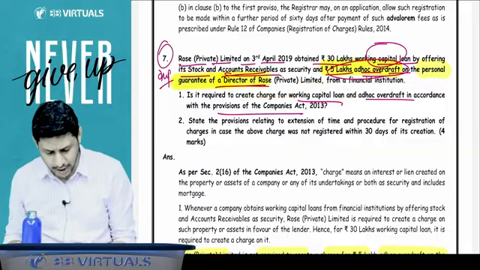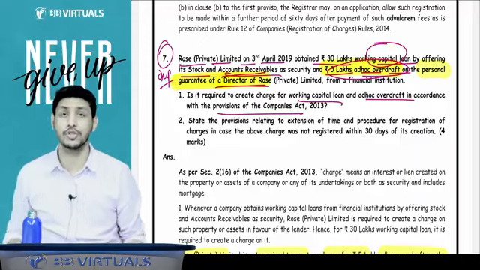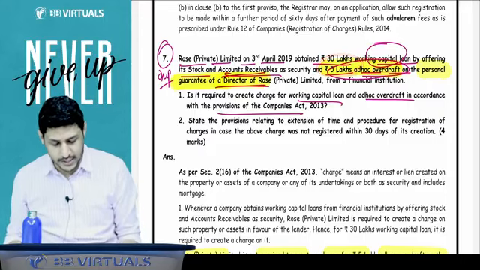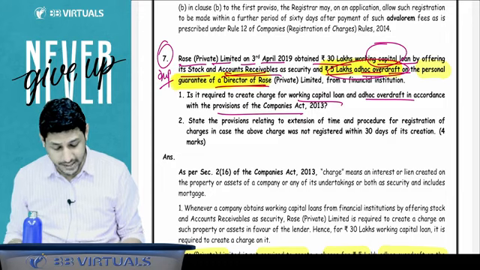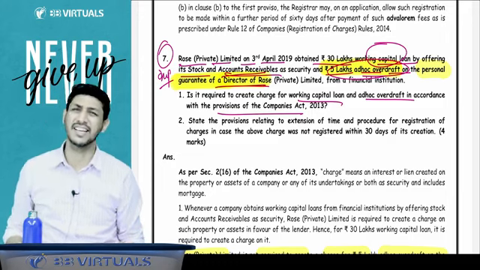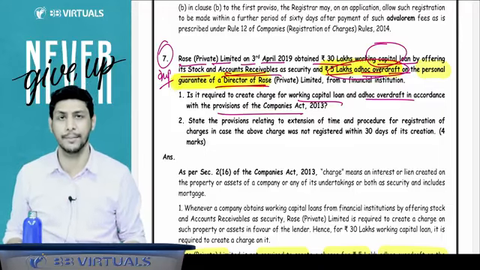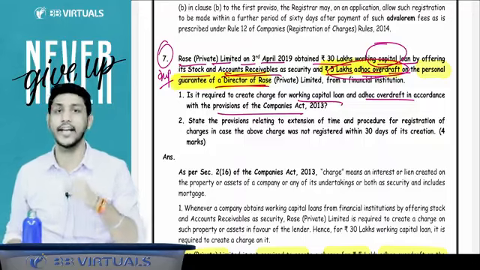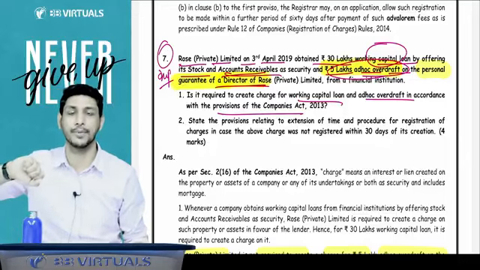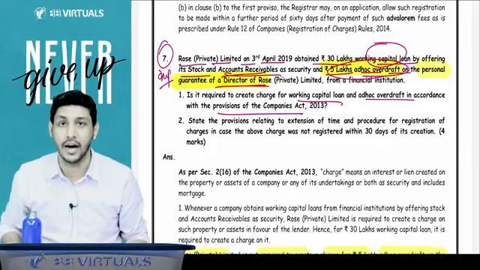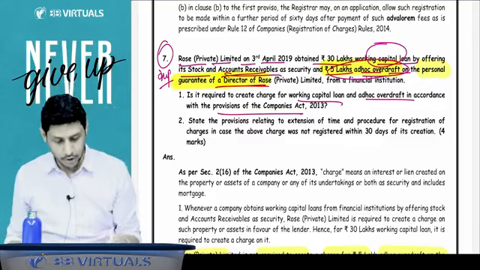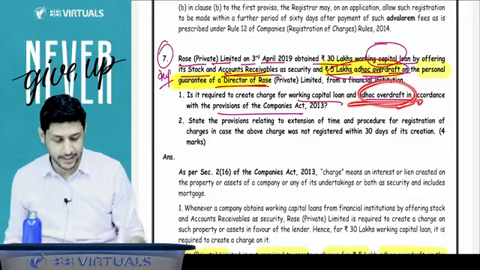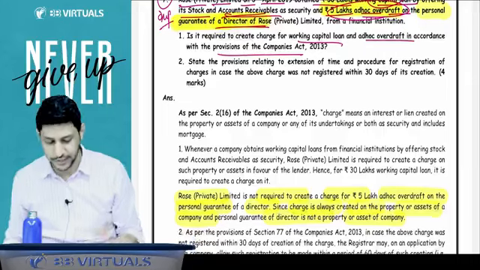Yes, you have to create a charge and you have to register that charge also, what you have created on the stock. Company has taken 5 lakh rupees overdraft facility by keeping the personal guarantee of a director. Personal guarantee of director is not the asset of the company. Company can create a charge on the asset of the company, property of the company, or undertaking of the company. But if the director has given his personal guarantee, that is not the asset or undertaking or property of the company. So this is not covered in the definition of charge. Company is not required to create a charge on that, and there is no need of registration of that charge.